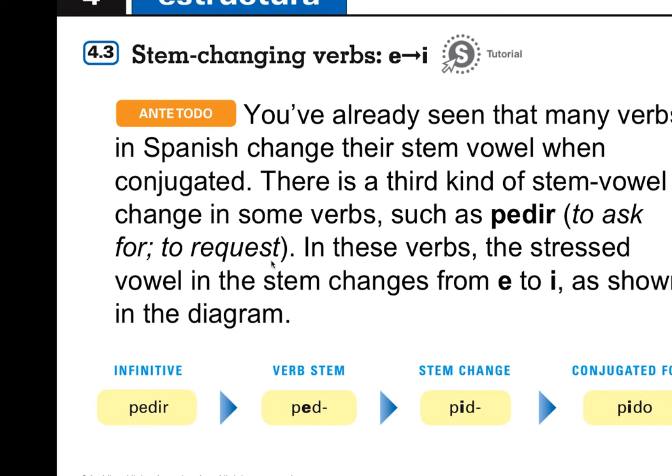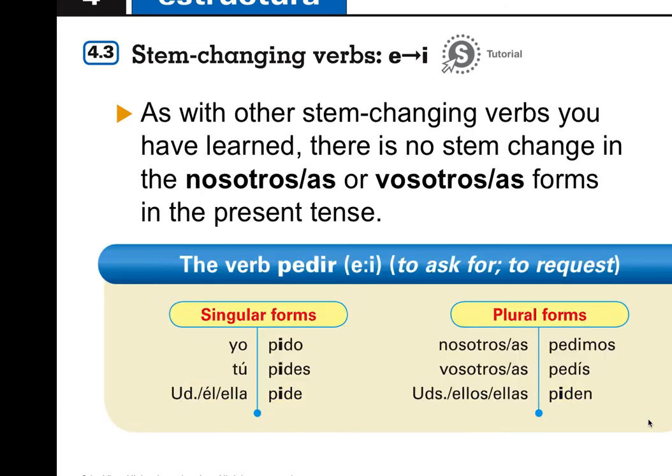So pedir, for instance, which means to ask for, to request. So in these verbs, the stressed vowel in the stem changes from E to I, as shown here. So the E is the stressed vowel. So you have the verb stem, which is ped, and that turns to an I, pid. So that gives pido. So the stem change does not happen in the nosotros or the vosotros form. We, of course, don't use the vosotros form in this class, so we only have to think about the nosotros.